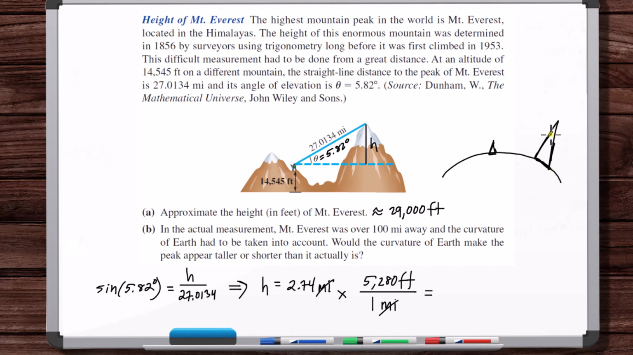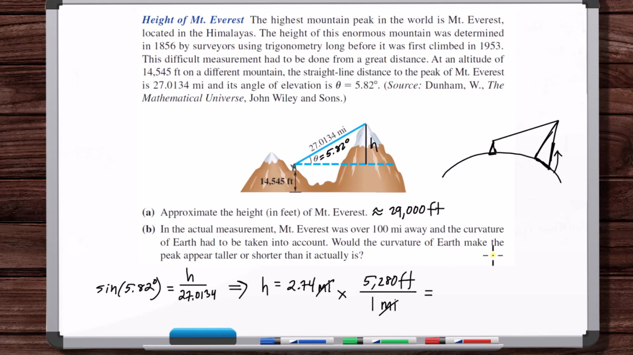And if you leveled this out, if you made this level, it would shorten this distance. Right? You can imagine lifting this up, and it would shorten the distance. So the curvature of the Earth makes this distance longer. And what does that mean? That means this distance is bigger, and so that makes the resulting h bigger. So it makes Mount Everest look taller than it actually is. The curvature of the Earth would.